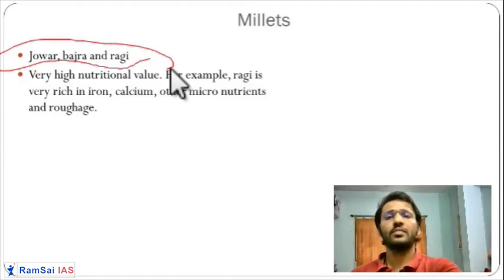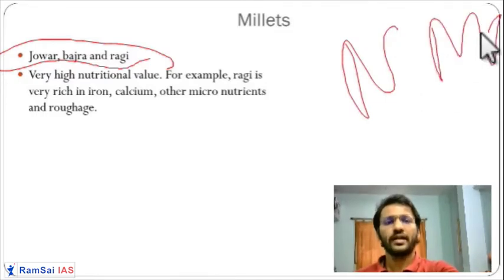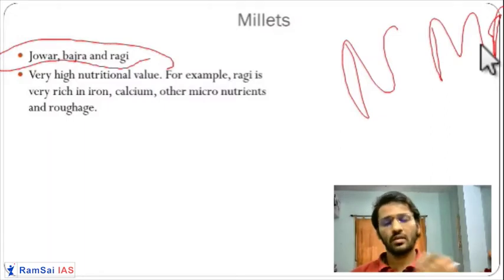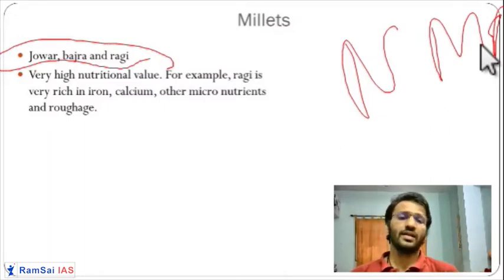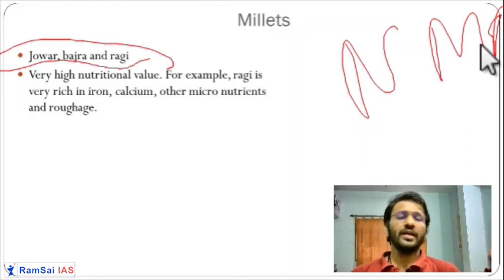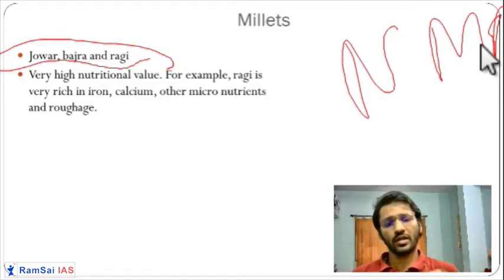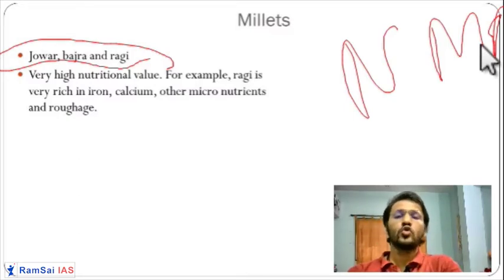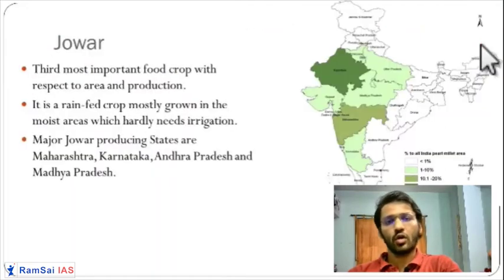That's why the national millet mission has started. Karnataka was the first state to start the national millet mission. Now India itself has started the national millet mission. We are trying to change the cropping pattern in southern India, specifically in Karnataka. Because of water scarcity, we are telling people to shift from sugarcane to millet because it is going to give you good income and it has very high nutritional content. So millets are one of the important crops.